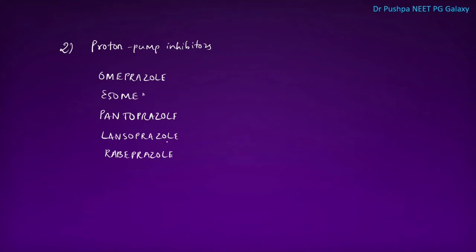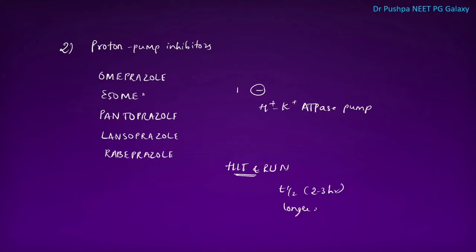These inhibit the H plus K plus ATPase pump. These drugs are called hit and run drugs, because they have a short half-life of about 2 to 3 hours, and they act for a longer duration. So, these are called hit and run drugs.